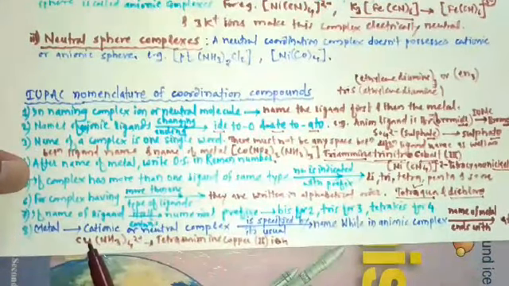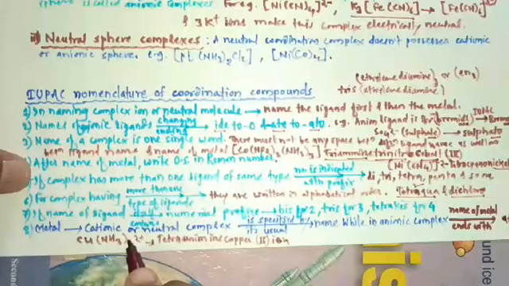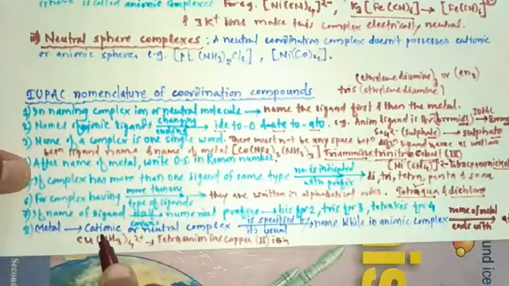So see here, in the complex tetraamminecopper(II) ion, this is a cationic complex.